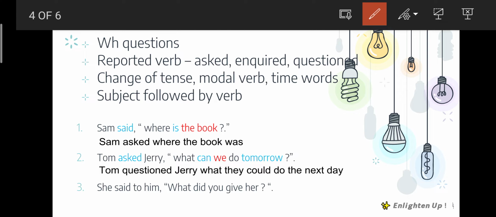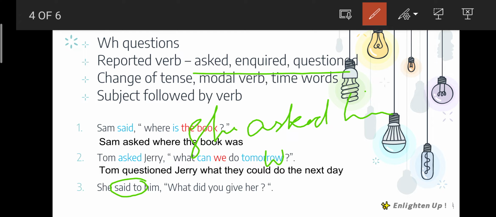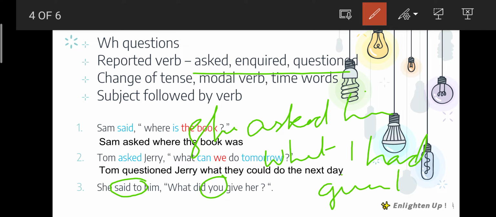Last question. She said to him, "What did you give her?" So here the reporting verb said to should be changed as asked, inquired, or questioned. So she asked or inquired him what. You will become I. We should consider that the dialogue is spoken to us, right? What I did is past, so past will be changed into past perfect. Very good. So past perfect is had plus V3. So what I had given her.